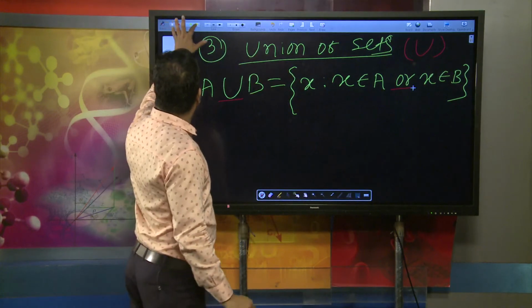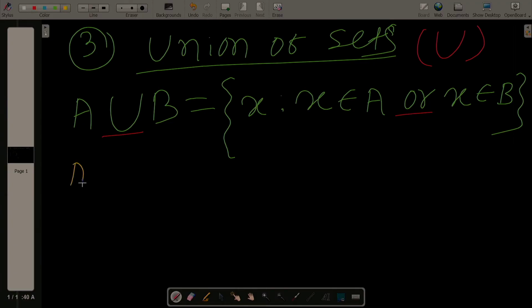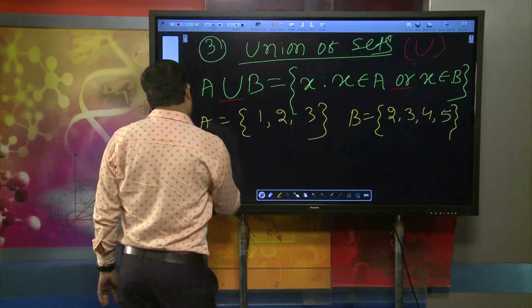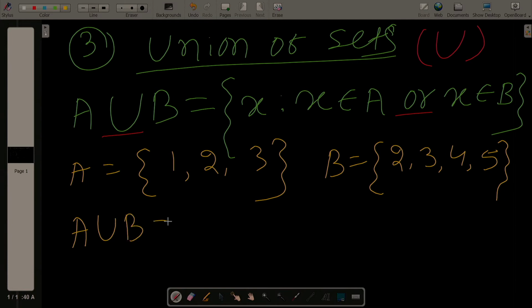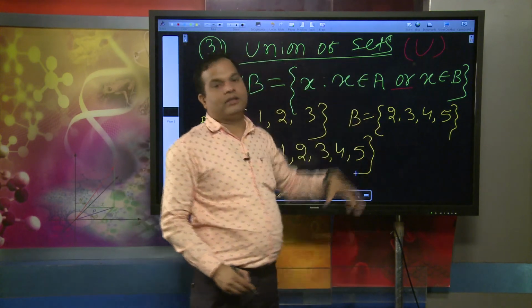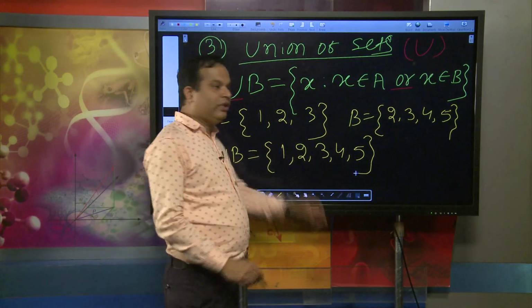For example, suppose A is the set with elements 1, 2, 3, and B is the set 2, 3, 4, 5. What will be A union B? I can say A union B is equal to 1, 2, 3, 4, 5. We just combine both A and B. That means those elements that are present in A or B. That is known as A union B.